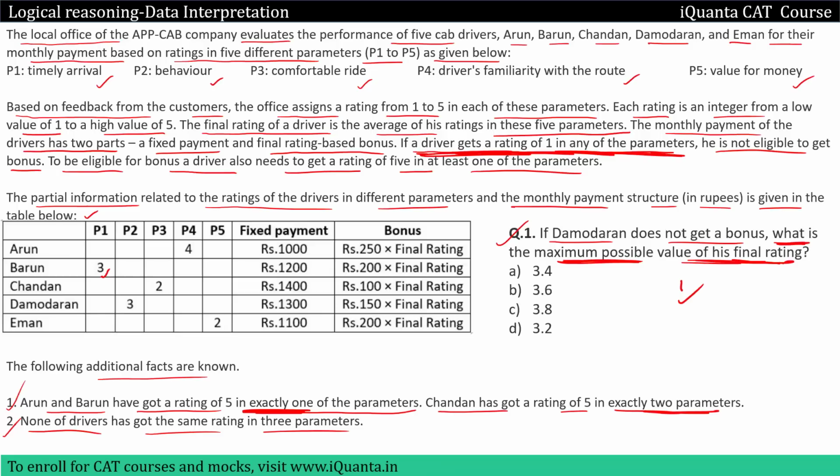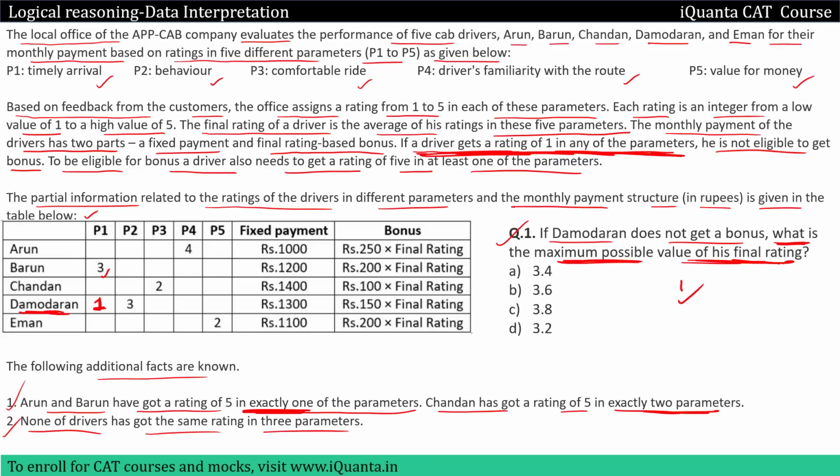So now let us directly go to Damodaran. Okay, Damodaran is over here. He has been given a rating of 3 already in P2, right? We have to make sure that Damodaran does not get a bonus. That means in any of the parameters, definitely I will have to give him a rating of 1, because then he will not be eligible for the bonus. So let me give rating 1 to Damodar in any of the parameters.